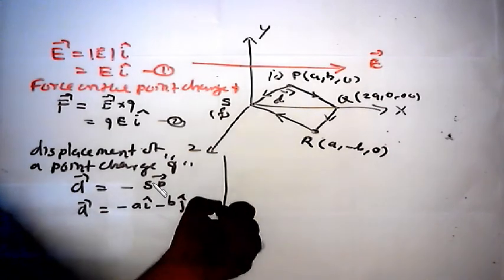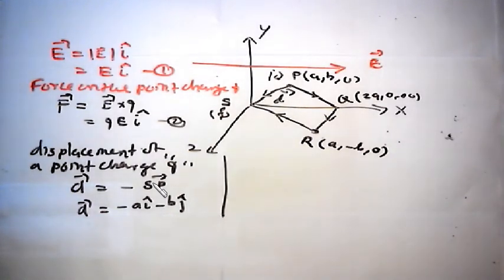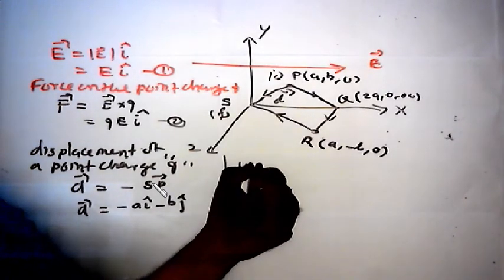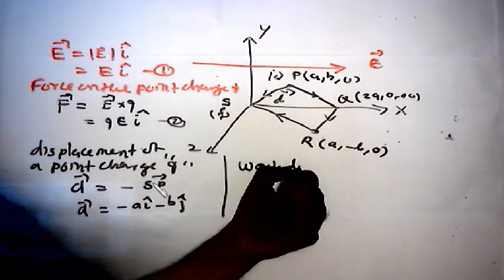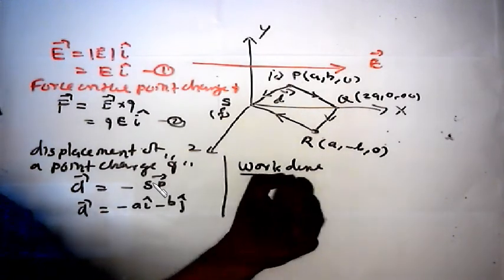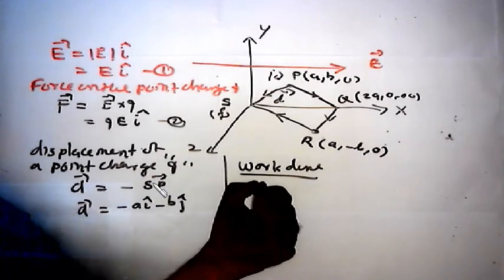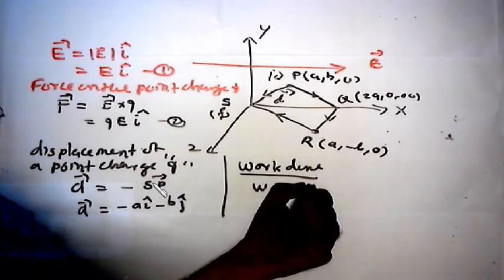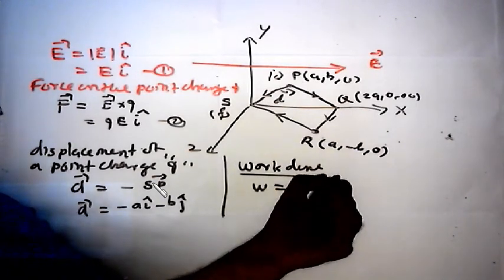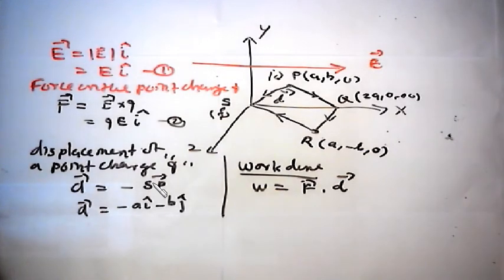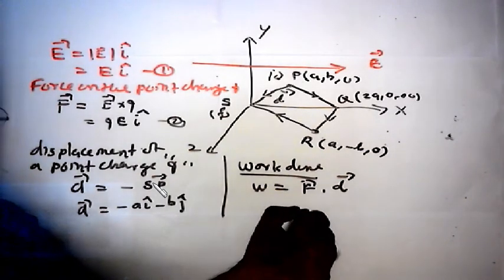But the actual question is the work done. Work done W is the force vector dot the displacement vector. What is the force vector?